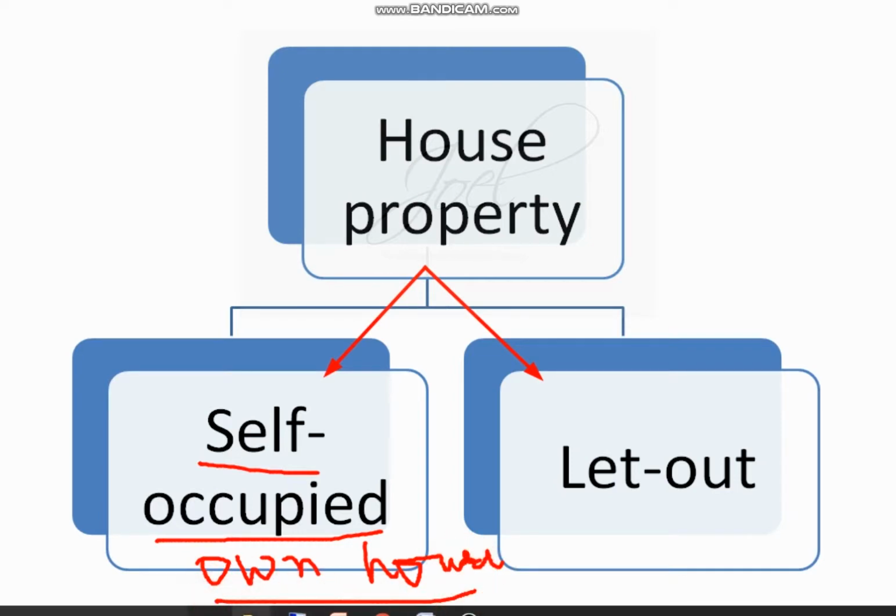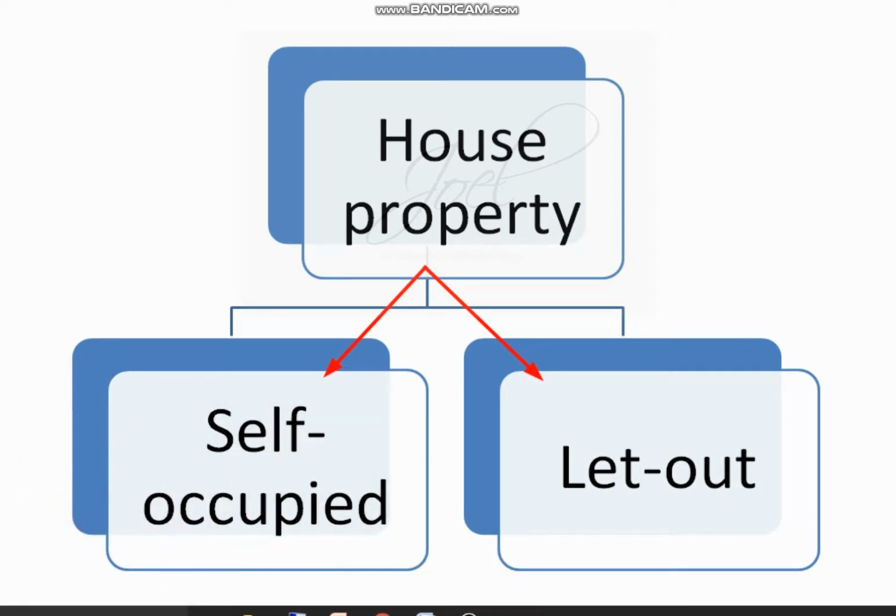Both may be your own houses, but here you will reside. So your residence, the self occupied house property, is a house property where you will reside. That is a concept you have to remember, where you will reside. You will reside in that particular house property. That is a concept what you should remember.